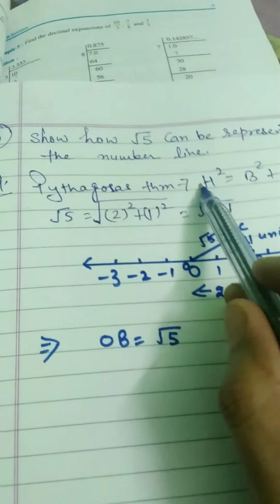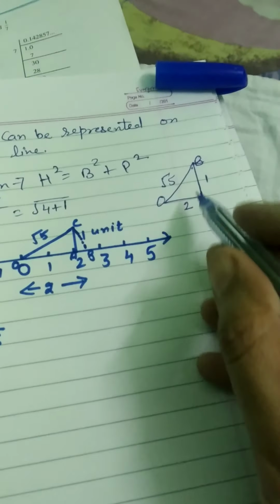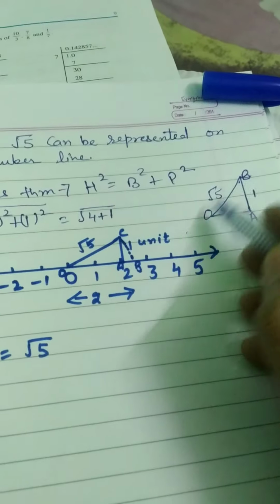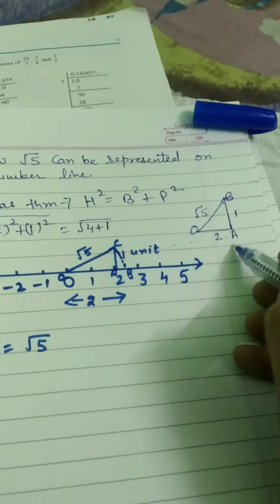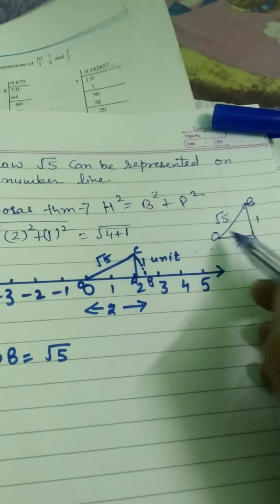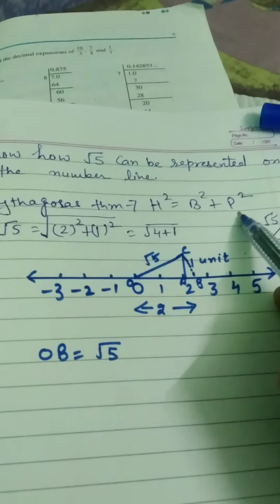Pythagoras theorem, what was Pythagoras theorem? In this theorem, we take one hypotenuse. This is OB. OB, this is hypotenuse. OA is the base and AB is the perpendicular. Hypotenuse square equal to B square plus P square. B for base, P for perpendicular.